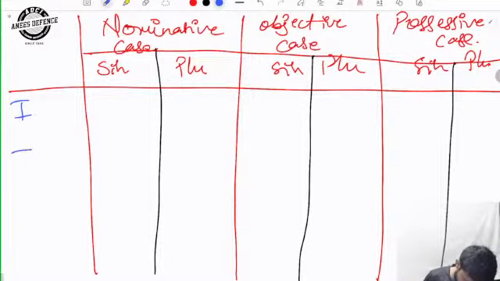First person, second person, and here comes third person. For third person, there will be two or three.